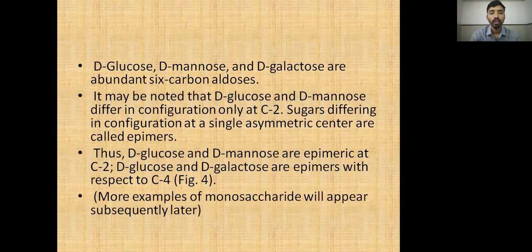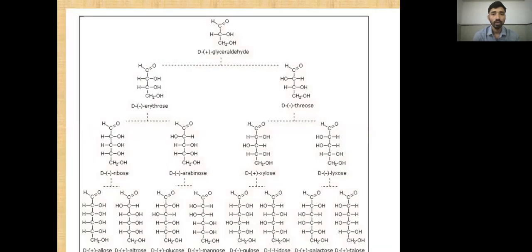More examples of monosaccharides will appear subsequently, such as glucose, fructose, galactose, etc., and they can be divided into four major categories. Now the important table of carbohydrate classification, molecules, and structures is given here. First is the three-carbon member of the carbohydrate compounds, called glyceraldehyde.